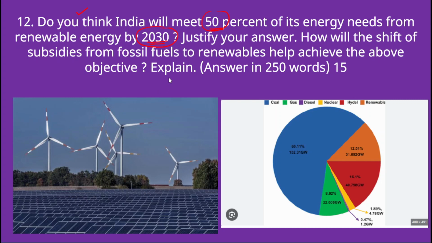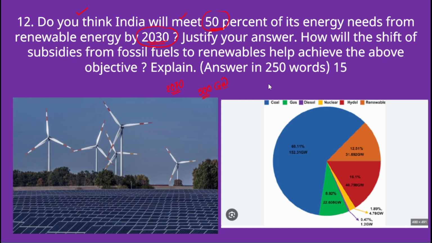Apart from this commitment, India also has several other commitments like becoming net zero by 2070, and achieving 500 gigawatt of energy from non-fossil fuel resources. India will also reduce the carbon intensity of our economy, reducing the carbon emissions, etc., as part of the Panchamrit commitments. So this is the first part of the question.